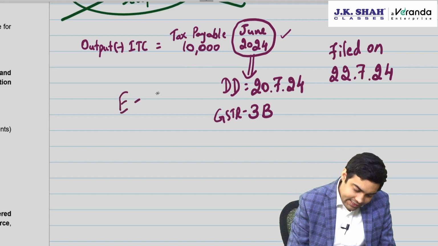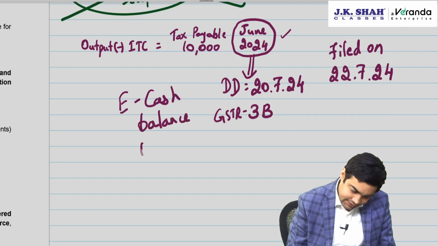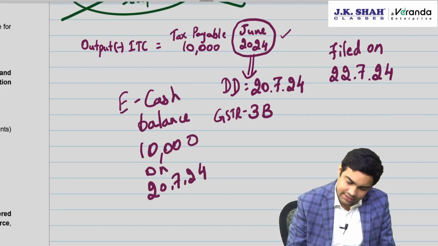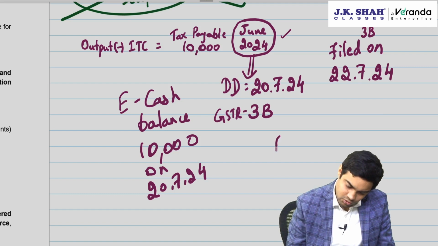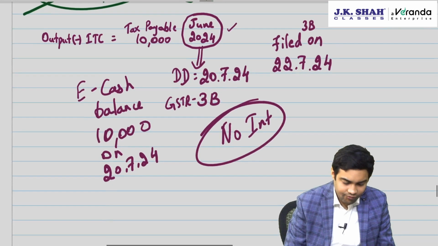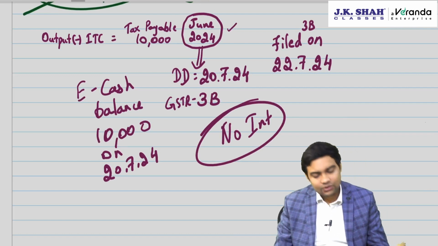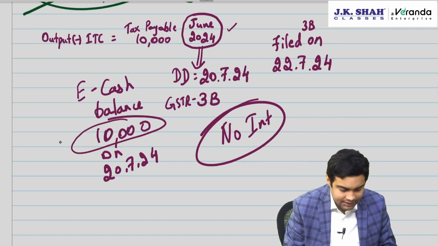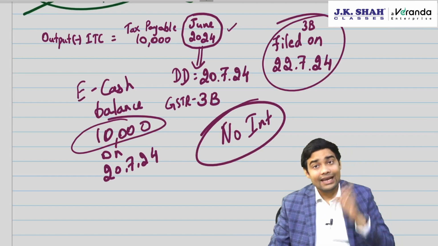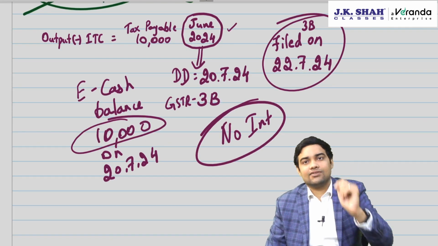If your e-cash balance is 10,000 on 20th July 24, then no interest. So, if the balance of 10,000 was available in e-cash, even if you late file the return, late fee can apply, but interest will not apply.